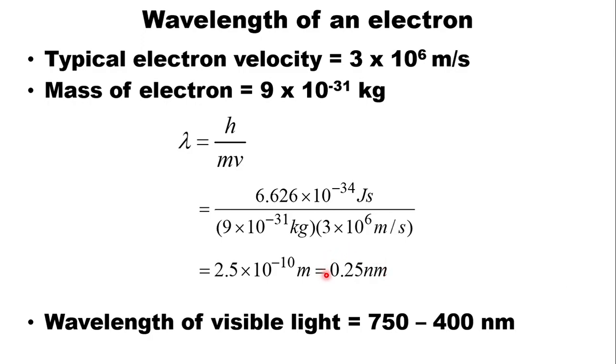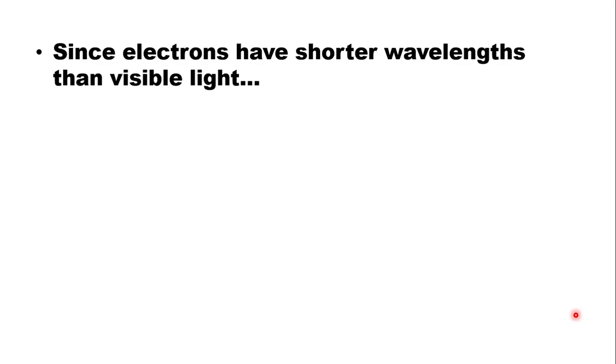In fact, it's shorter than the wavelength of visible light, which means we can apply this to an important technology. Because remember that we see anything by bouncing light waves off of that object. Well, the smaller the object is, the shorter the wavelengths have to be that we bounce off them.